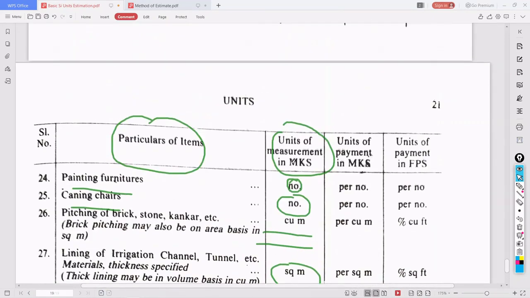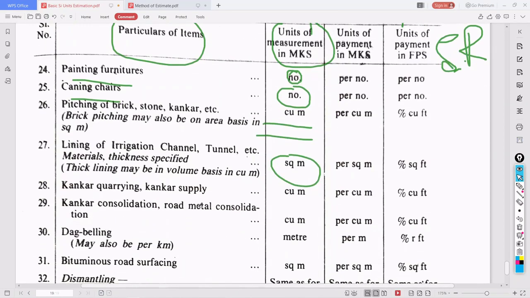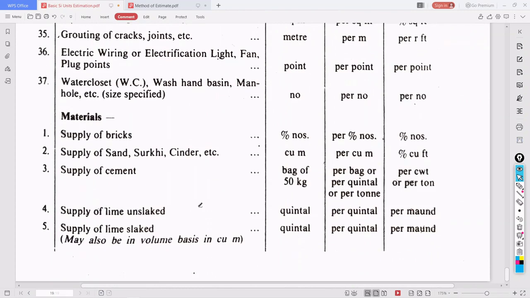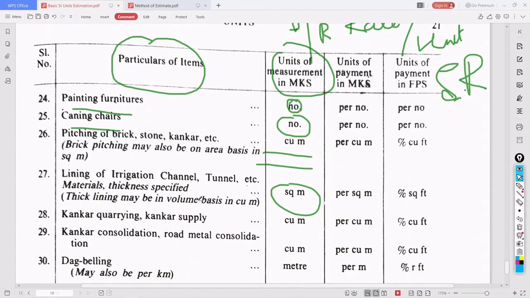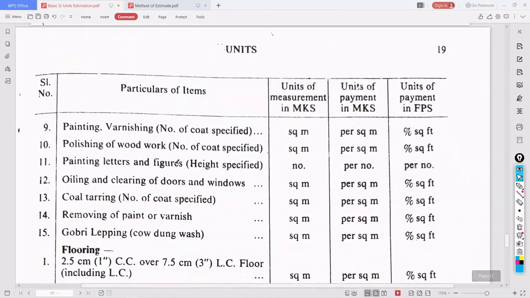Once we get the unit, the rate per unit is taken from the SR book, which has the schedule of rates per unit. We take the rate and multiply it in the abstract of estimated cost form. So this was about the basic SI units.